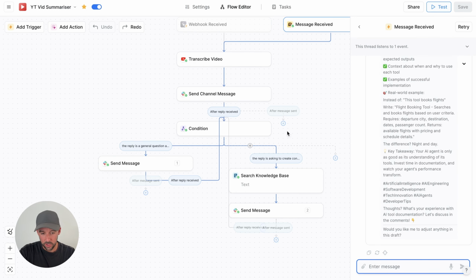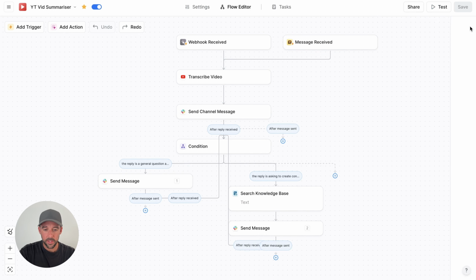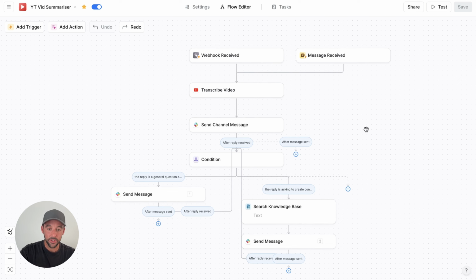The main reason I'm using this right now is because I'm getting so many videos that I just want to watch and don't have the time to. I just wanted to be able to get a summary of the videos really quickly and just dive deeper into the points that I find interesting. And that's what this is really useful for.